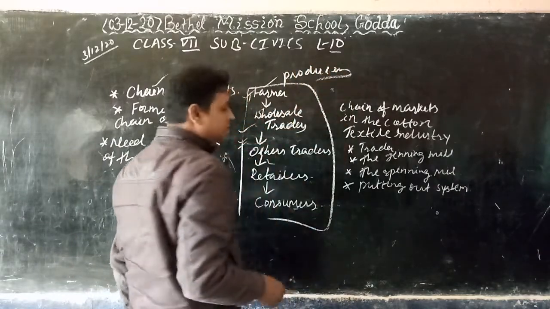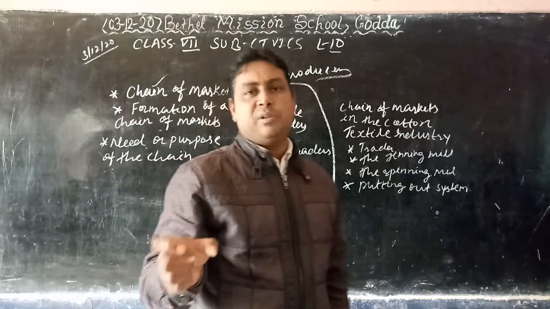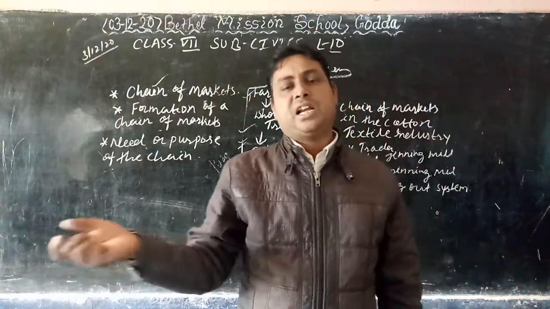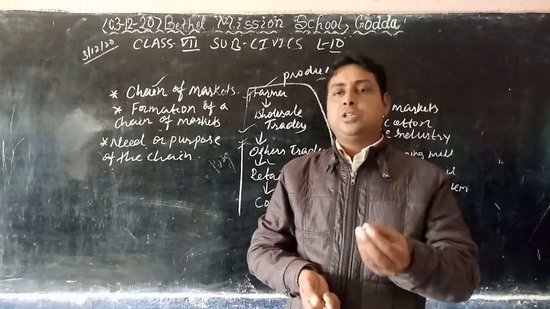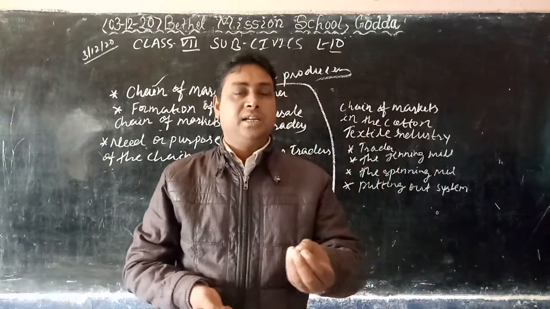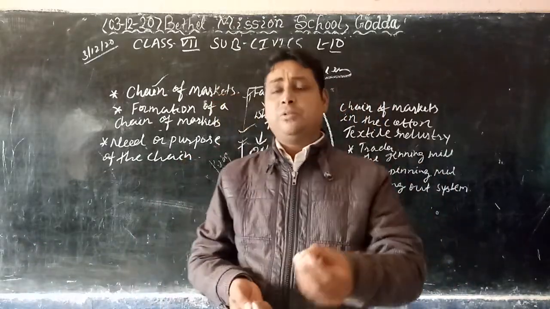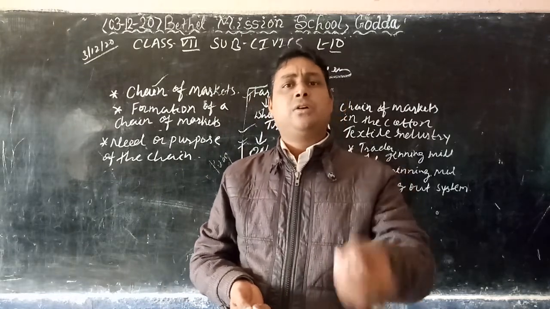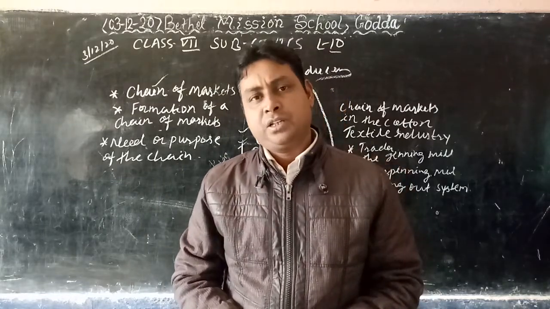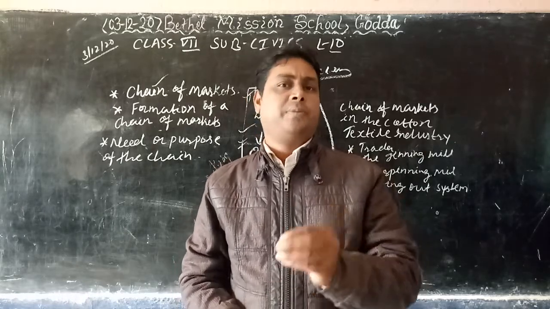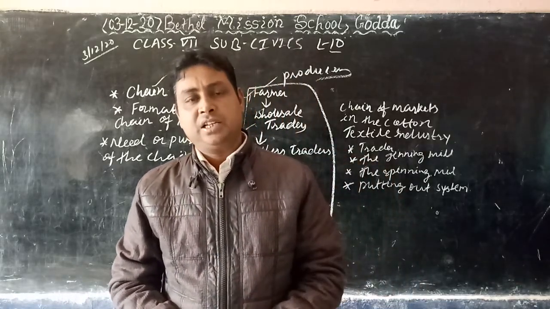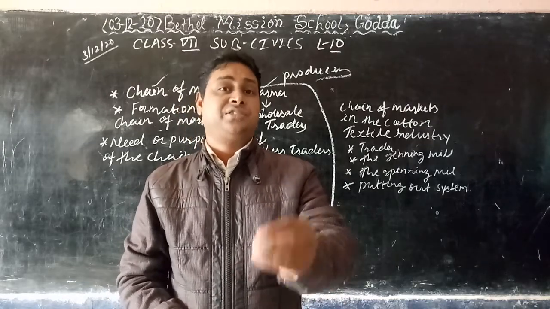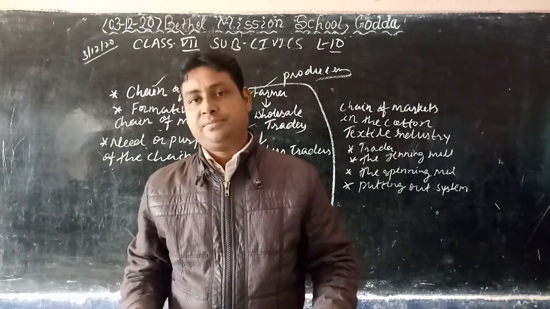Producers. It means the goods can be made in factories also. Suppose we want to buy soap or washing powder, whatever we want to buy. We cannot buy directly from the factories. So for that, what do we have to do? We have to go to the retailer shop, then after that we can buy from them. Understand? So that's why there is a link, there is a sale in the market.